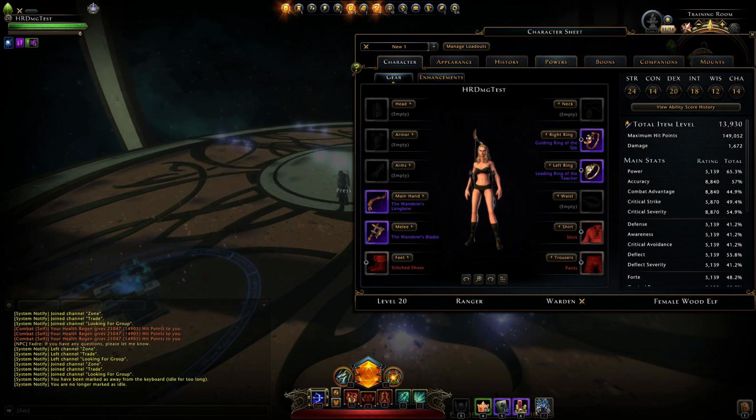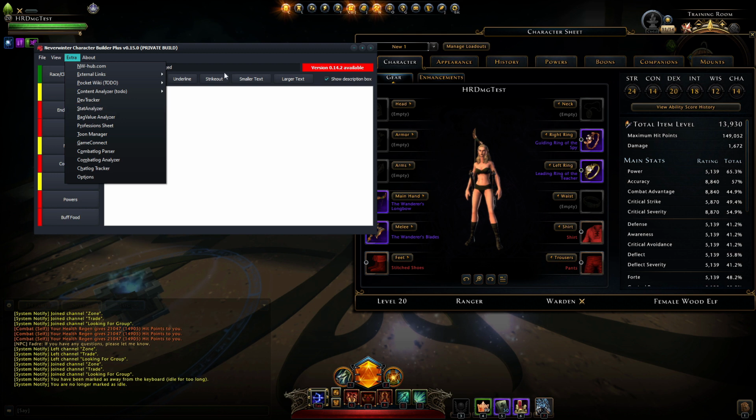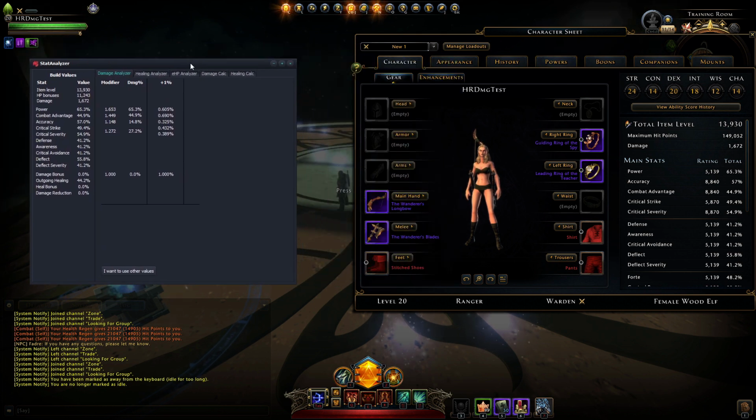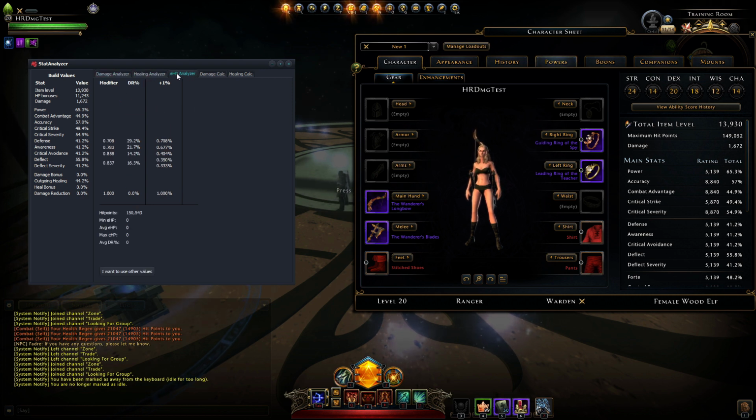So what you can do in the character builder is go to, let me show you, extra, the stat analyzer, and then you get this handy tool with a lot of calculators in here. We have the damage analyzer, which shows which stat will give you the best damage increase, for healing the same, for effective hit points the same, and we also have the damage and healing calculator.